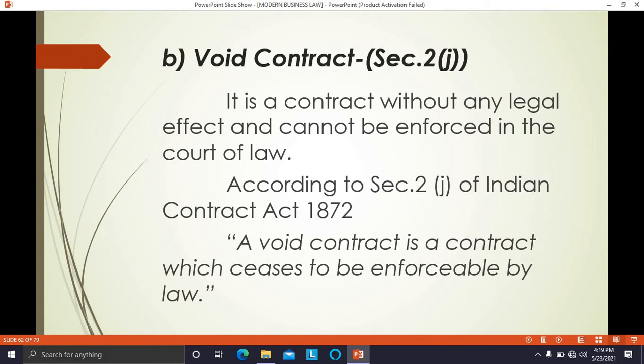The contract was a correct contract in all respects, but it ceased to be enforceable by law because of the death of the horse. That is, the subject matter of the contract is not in existence at all. Such a contract is called a void contract.